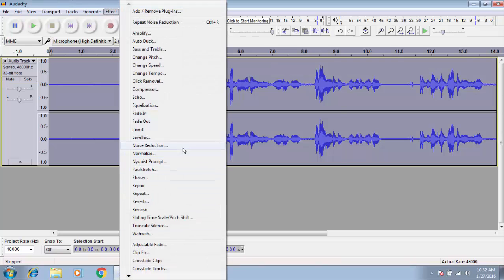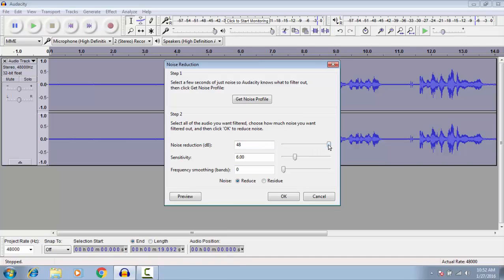Effects, Noise Reduction, and I also learned something new. You guys don't have to keep it at 14, 15, 24. You guys can keep it at 50 or 100. So I'm keeping it at 100 or 48.